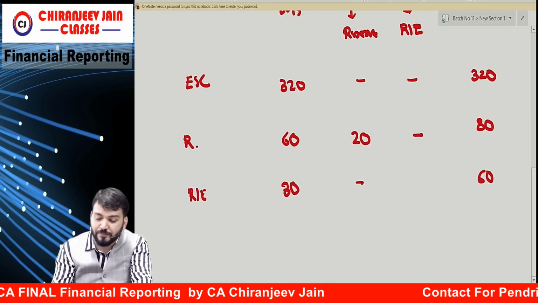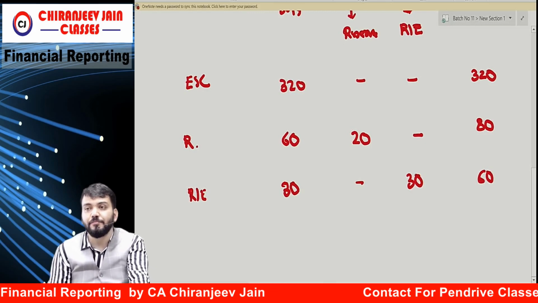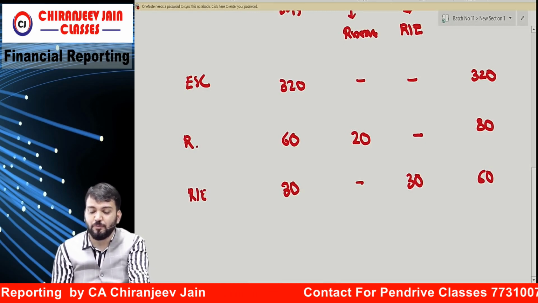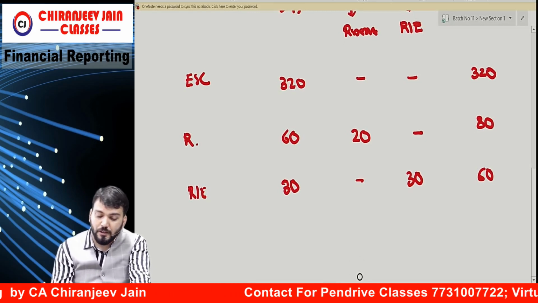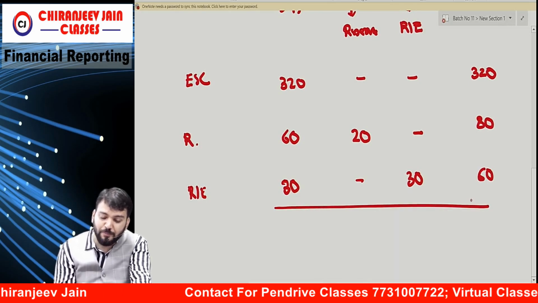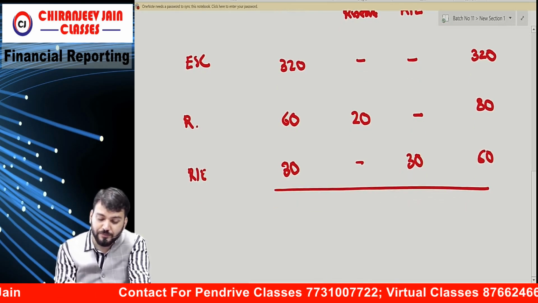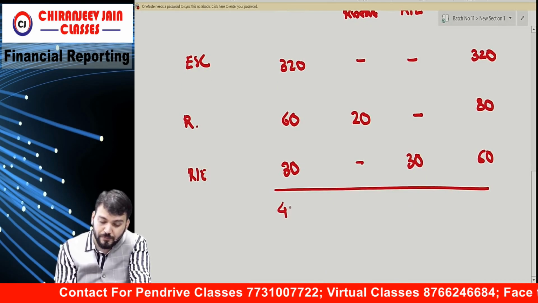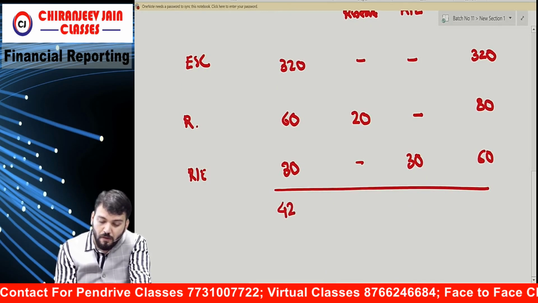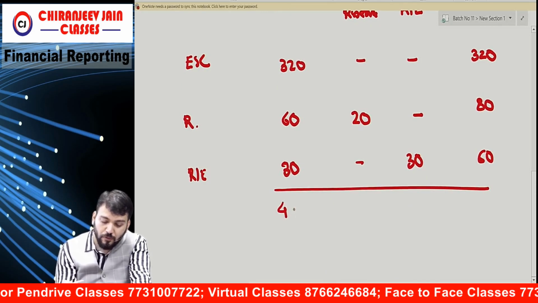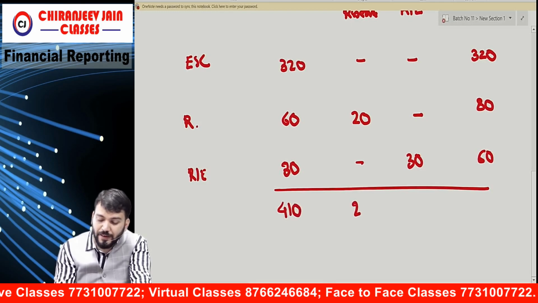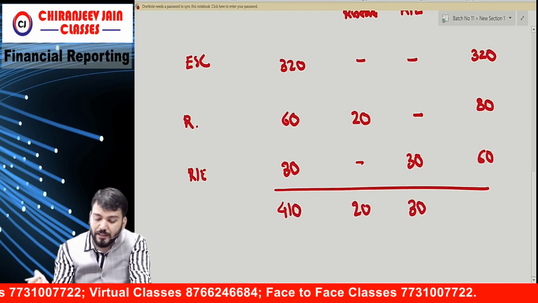So difference is what? 30. Understood? So this becomes 320 plus 60 plus 30. How much? 410. 20, 30. And this becomes how much?